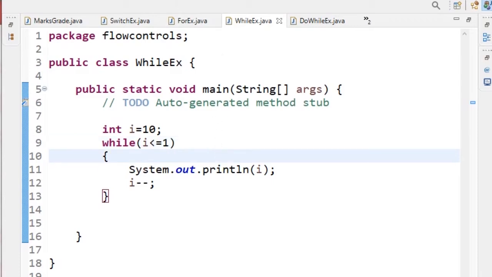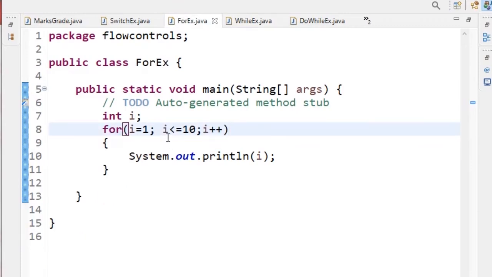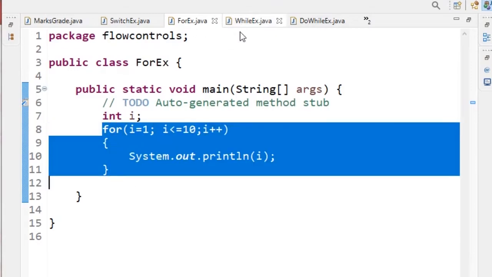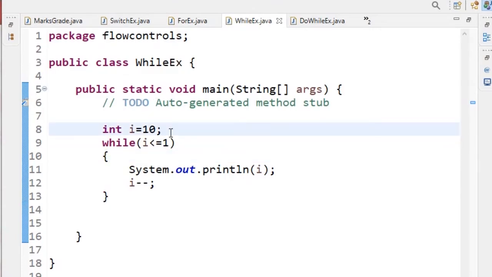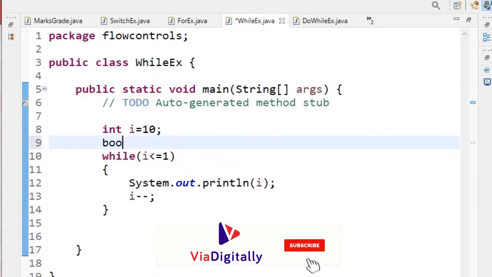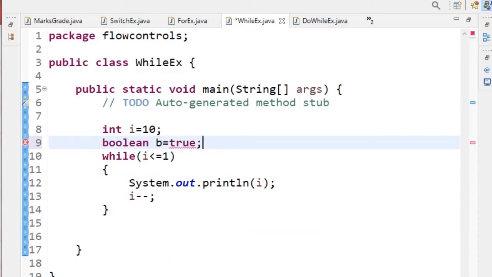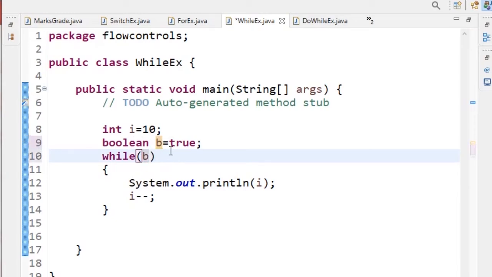Let me give you one example. Here I have to run 10 times. So I know how many iterations have to be performed. It has to perform 10 iterations, right? So then I will go for the for. If I don't know, I want to continue my loop until, here we have a boolean b equal to true. I want to continue this loop until this b value becomes false. So I don't know how many iterations it will take, right? In such cases we go for the while loop.